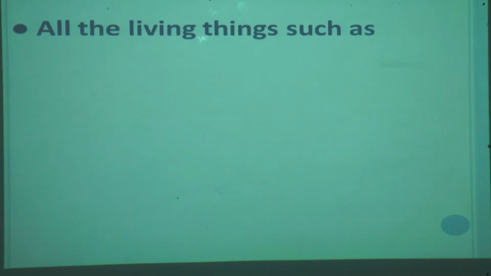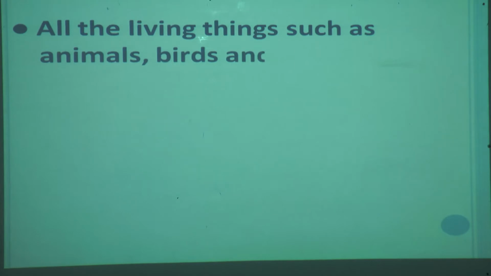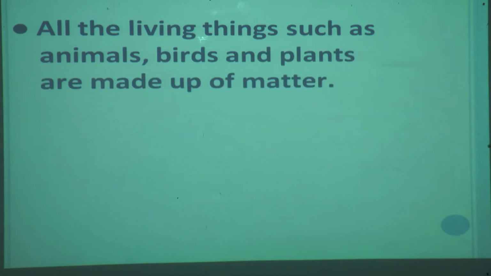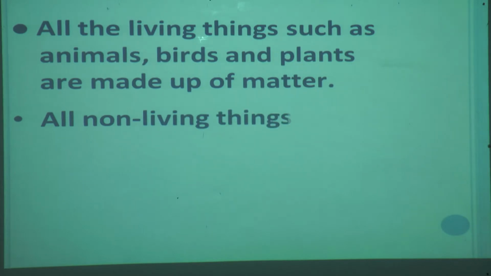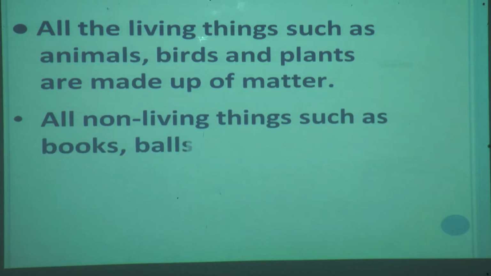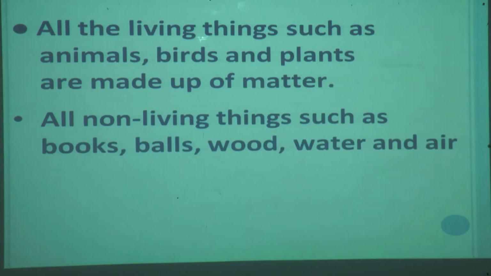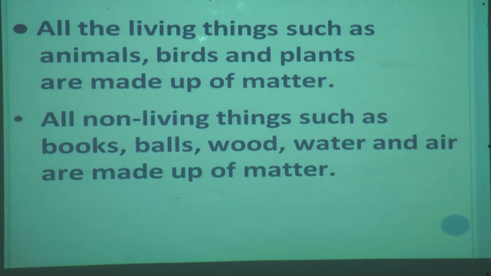Now see, all the living things such as animals, birds and plants are made up of matter. It means all animals, birds and plants have some weight and they take up space. So that's why they are called matter. And even all non-living things such as books, balls, wood, water and air are made up of matter.